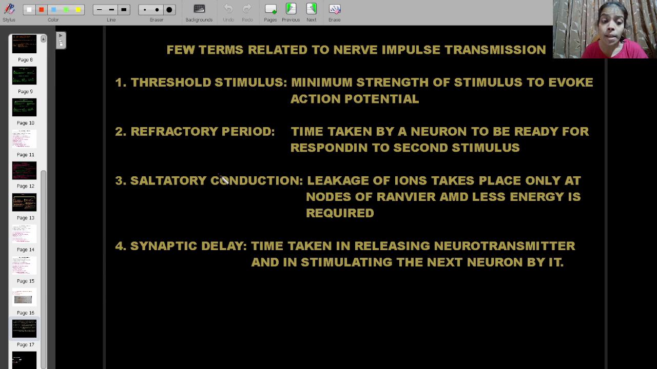Why such a name? Because it comes from the word saltare. Saltare means to leap, to jump. From one node to the next, as if it's jumping. So that's why the name saltatory conduction. So these terms are important, students.